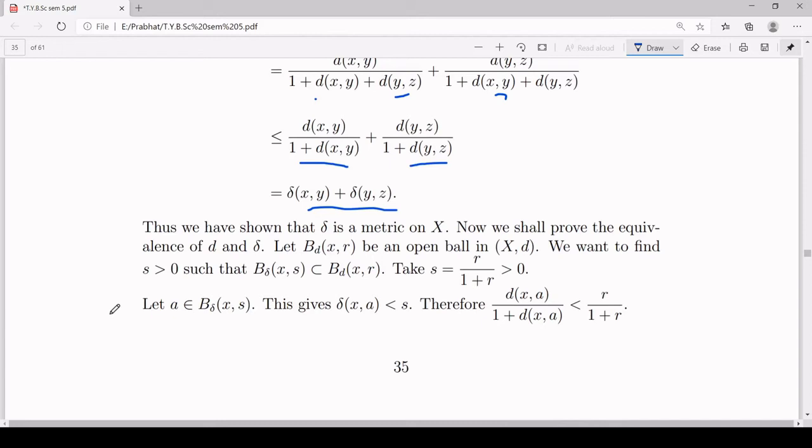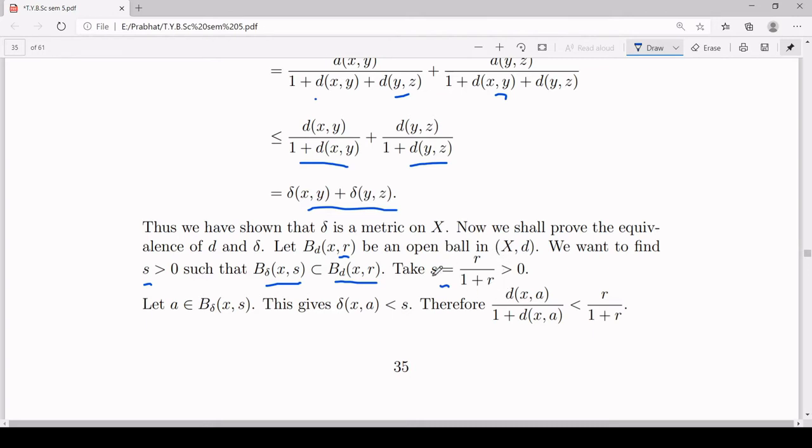Now we will prove d and delta are equivalent. For that, we will make use of the statement of the last proposition. Assume an open ball B_d(x,r) with respect to the metric d in your metric space (X,d). According to the last proposition, we would like to find a positive real number s such that B_delta(x,s) is a subset of B_d(x,r). So here I have made one guess. I have chosen my s to be r upon 1 plus r.